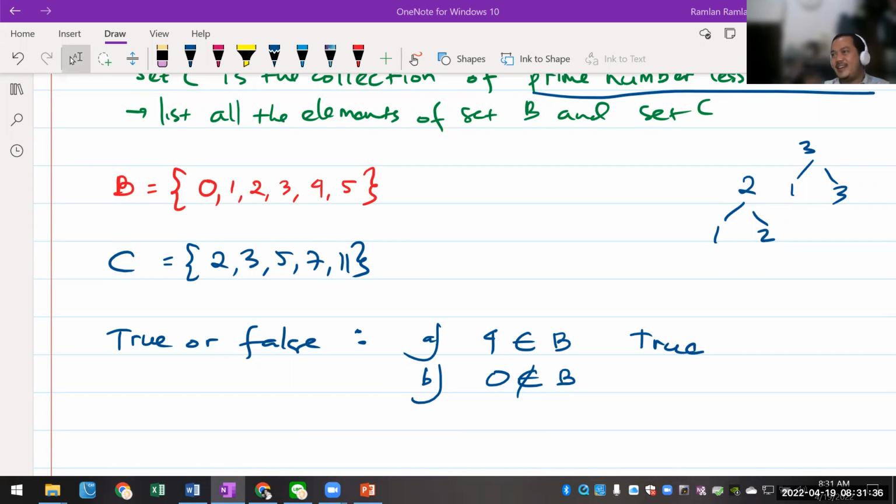Yes, Elia tadi udah jawab ya. Thank you. Elia, do you think this statement is correct? True or false? Diketik aja boleh Elia. True or false? 0 is not the element of set B. Is it true or is it false?